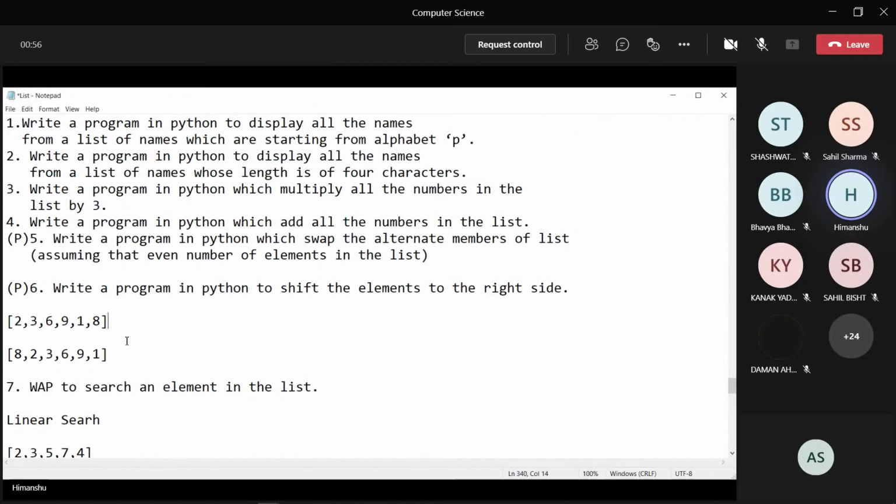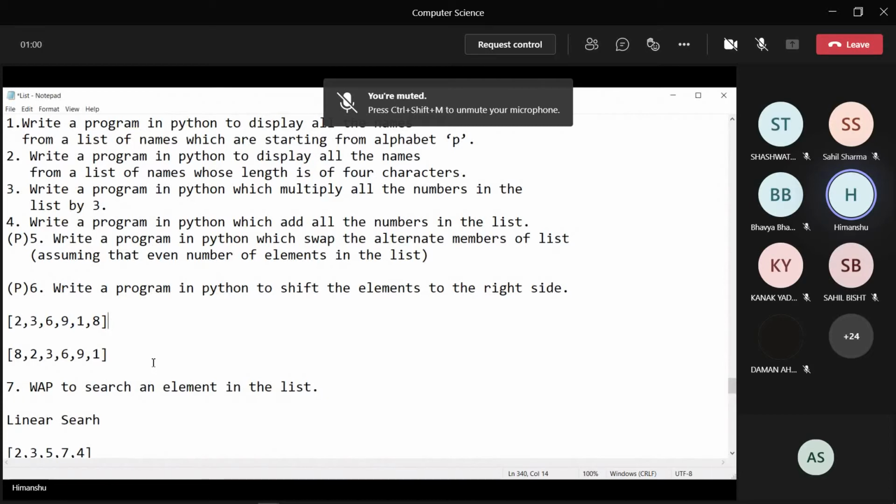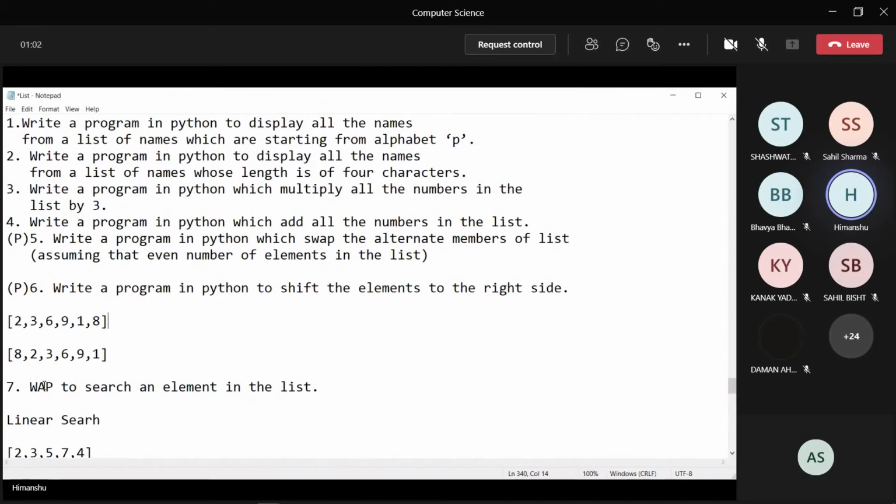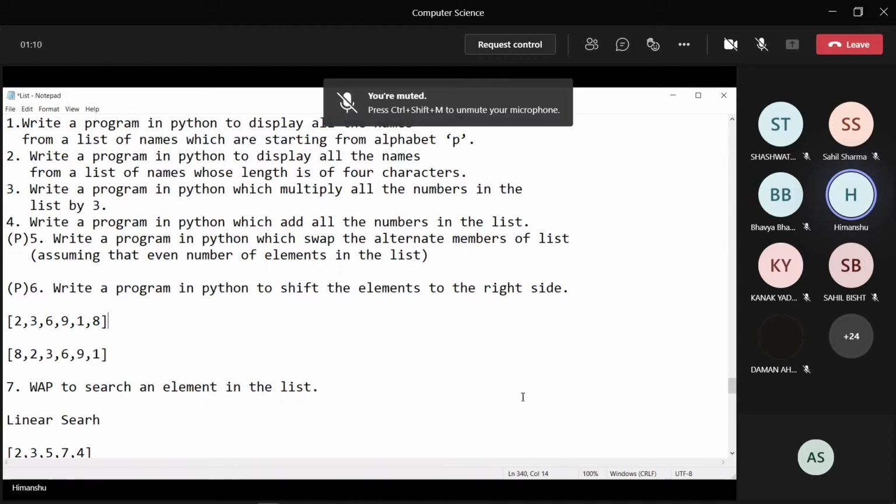So you can put this value into some variable, then start shifting the elements, and then at the last, after all the shifting of the elements, you can again pick up that value and place it at index 0, like this. Try it. Think what you can do.